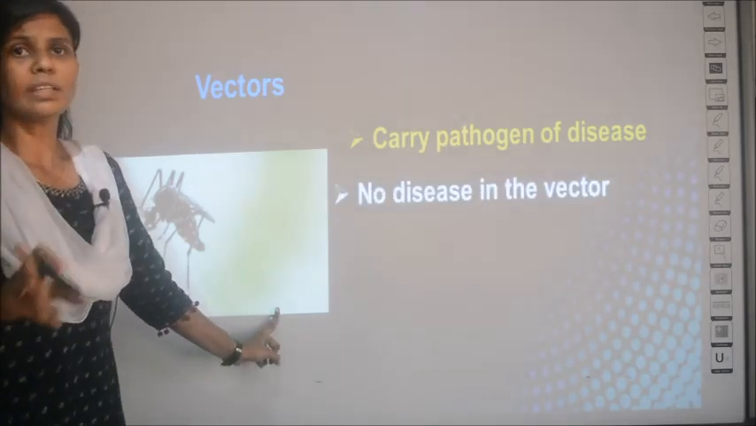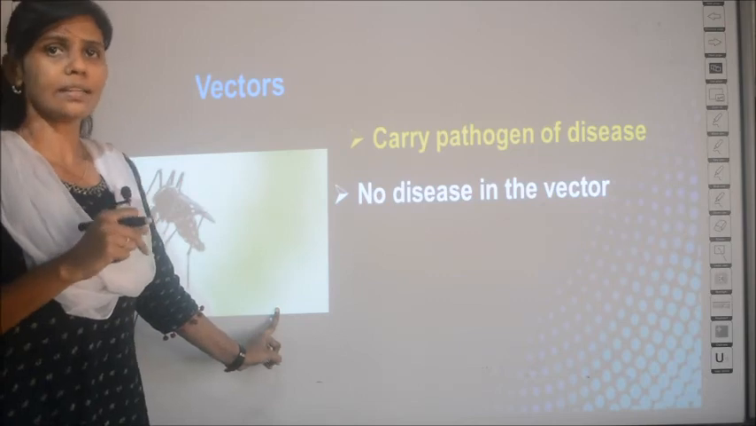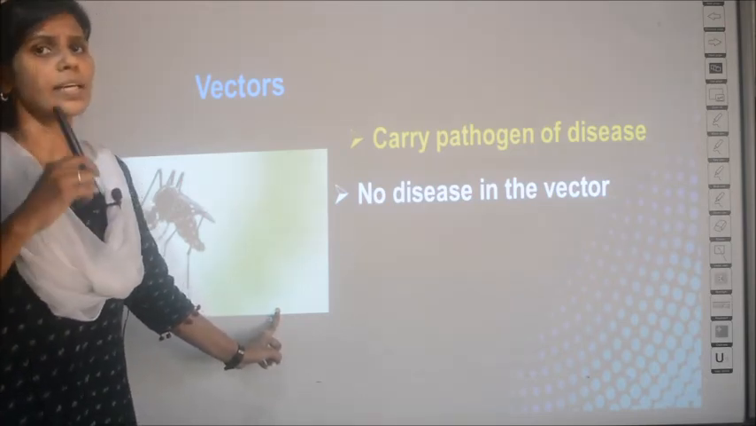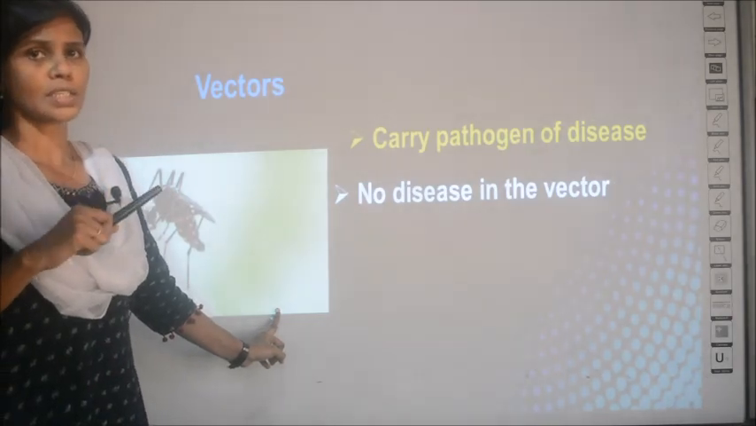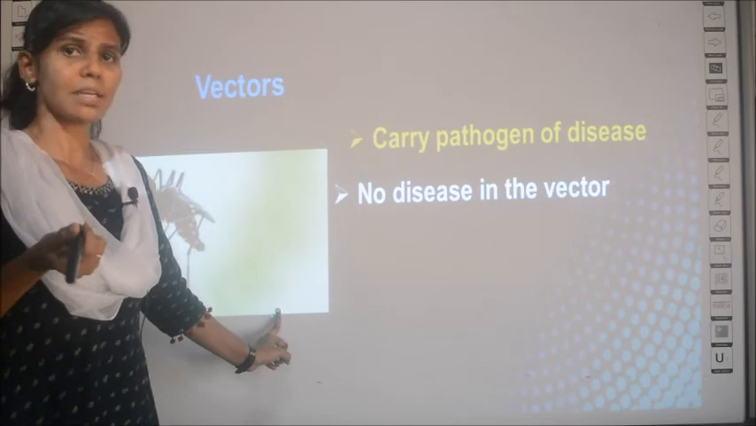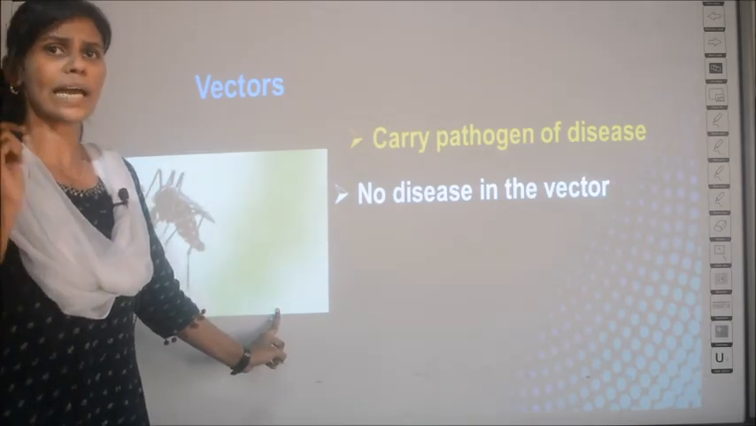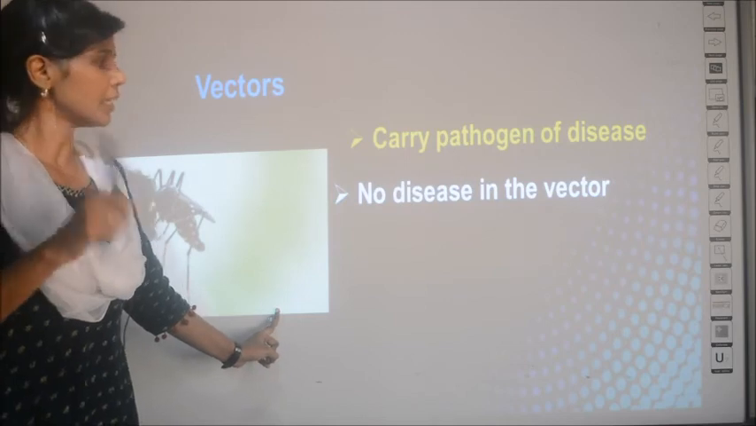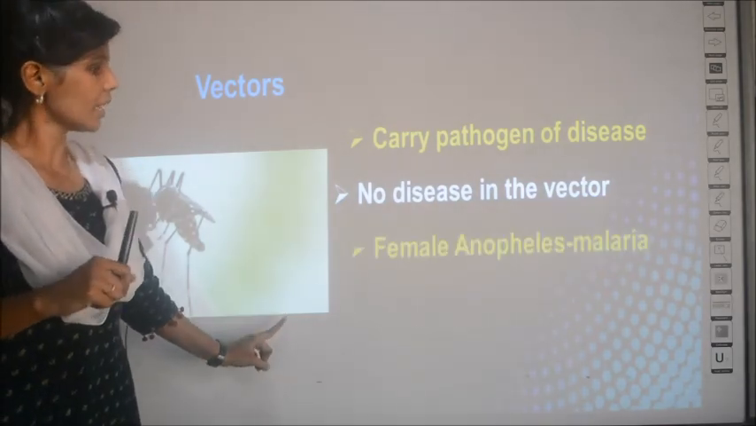And one more thing, do these vectors get the disease because they are carrying the pathogen? They do not get the disease. Is the mosquito getting the disease malaria? No, it does not have malaria. Only human beings get malaria, no? So these vectors will carry the pathogen or the causative organism, but they will never get the disease of the organism they are carrying.